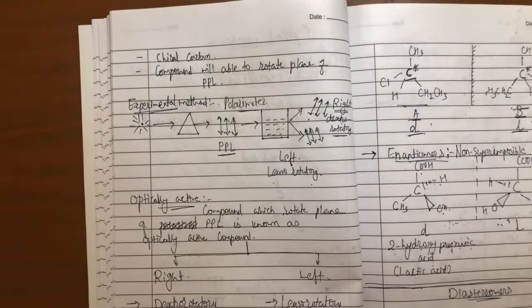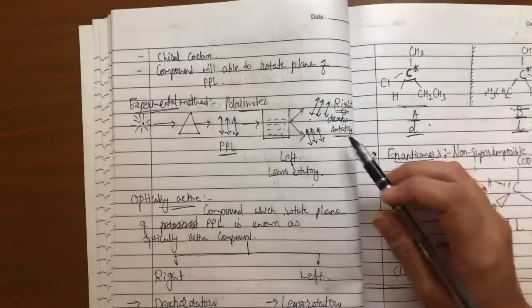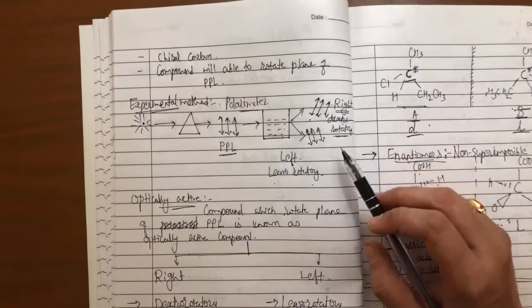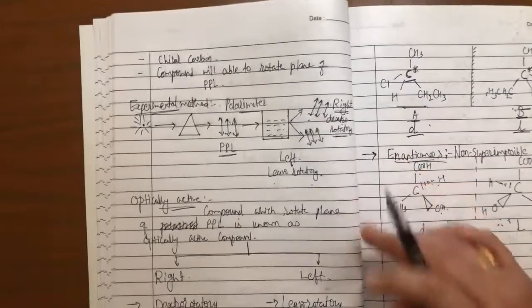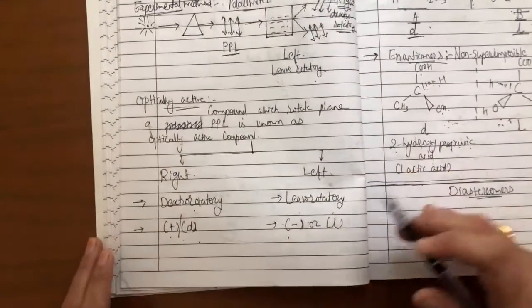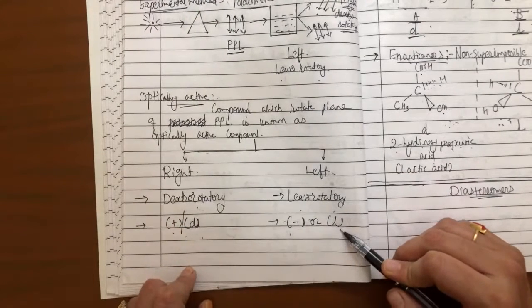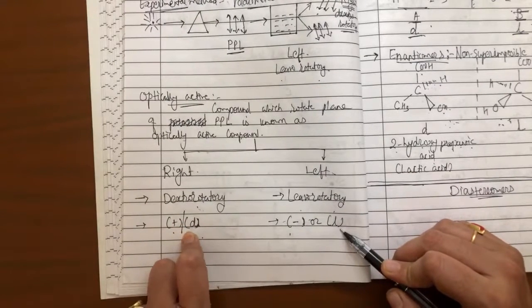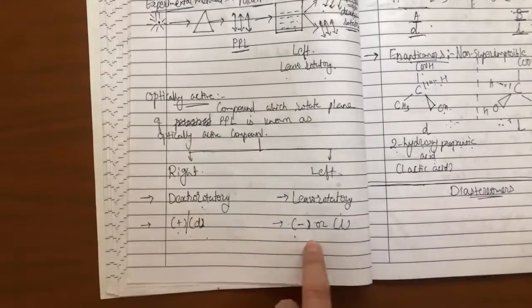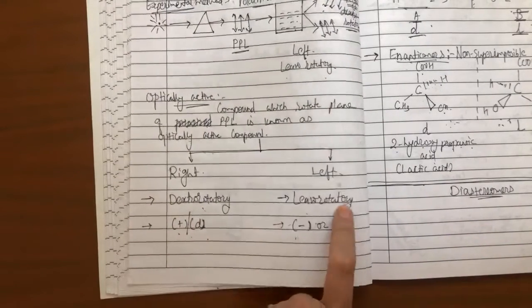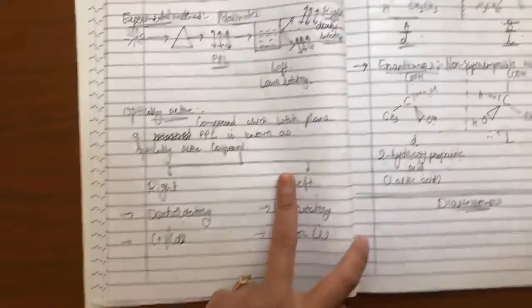So once I find out whether this is optically active or not, this is of two different types, either dextrorotatory or levorotatory. Based on which side it is rotating the plane of PPL, it is either dextrorotatory or levorotatory. Plus or small d we use to represent dextrorotatory, and minus or small l we use to represent levorotatory compounds.